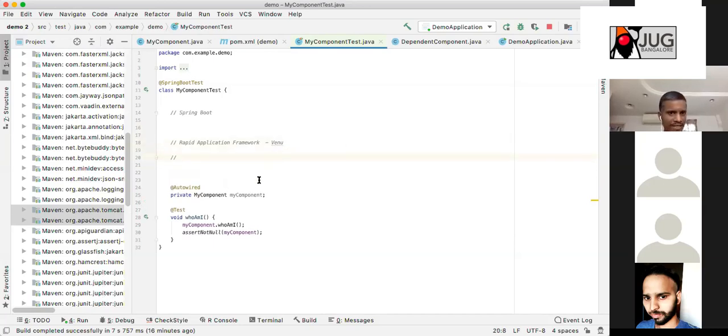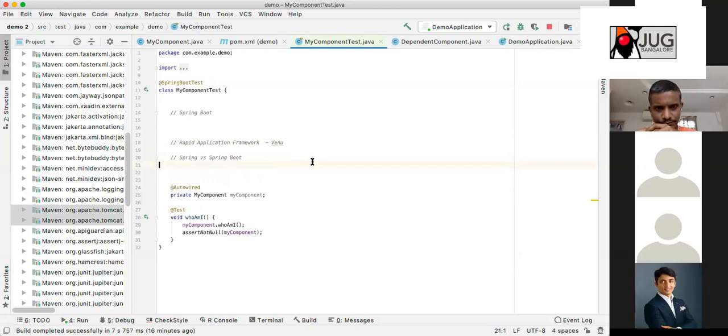Okay, now as we know about the servers and all those things, another important interview question that you will be asked is the difference between Spring versus Spring Boot. And this is the place where many people will make wrong choices. Can anyone tell me what is the difference between Spring and Spring Boot? I think in Spring, we have to write all the configurations, whereas in Spring Boot, most of the configurations are pre-configured. We have to just do adjustments.